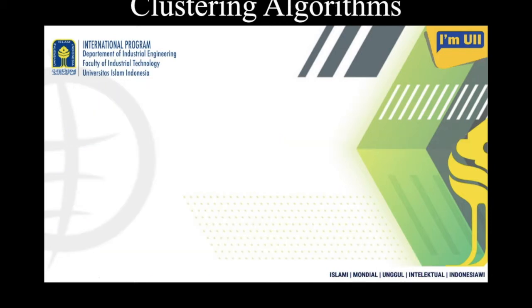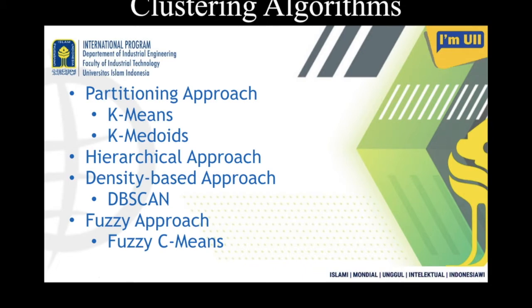I will try to cover all these methods: under the partitioning approach, k-mean and k-medoid, especially k-mean, and I will just give you the similarity between k-mean and k-medoid so that you can understand, but not in detail about the k-medoid.